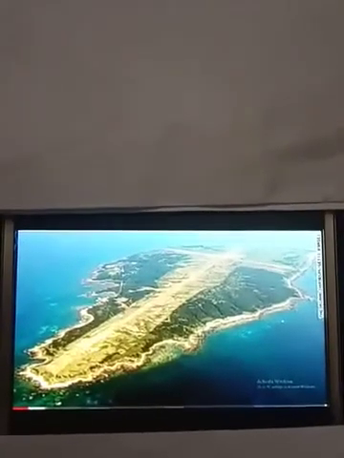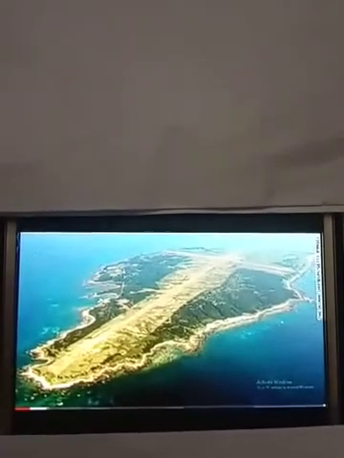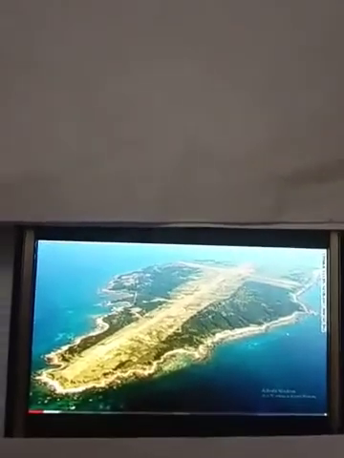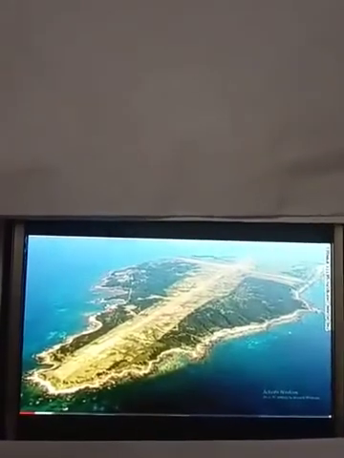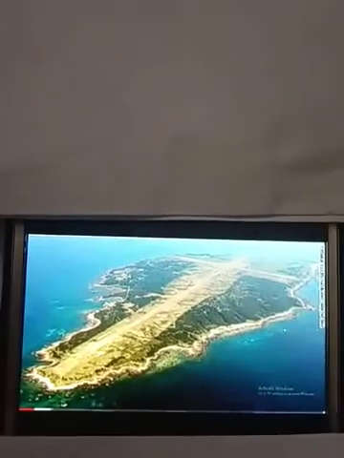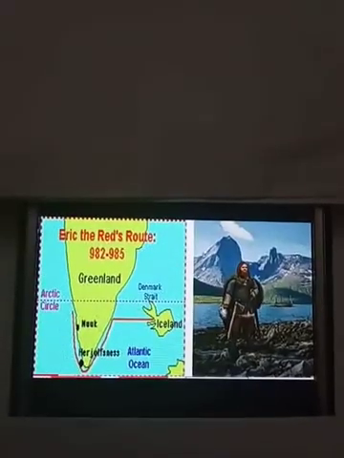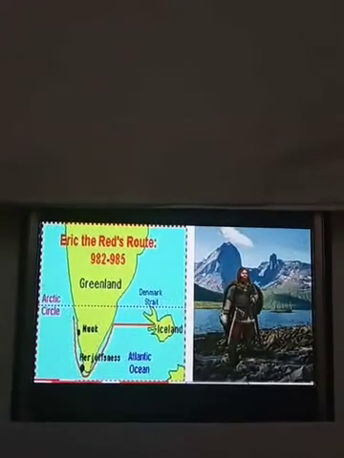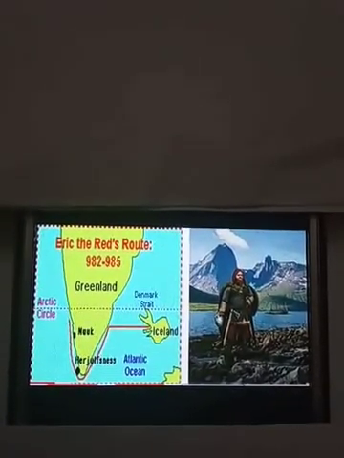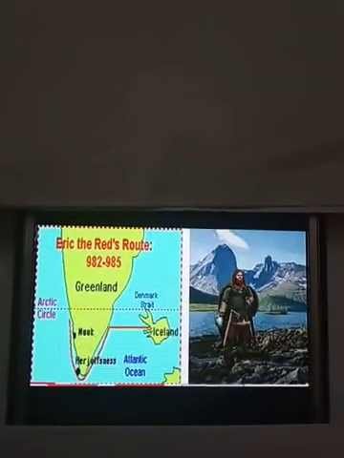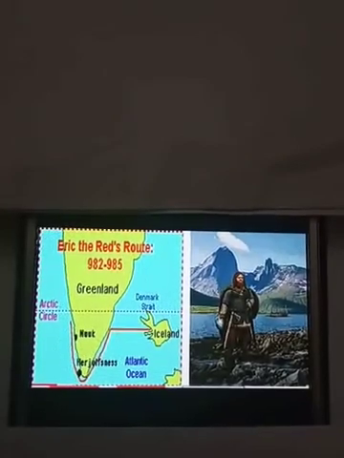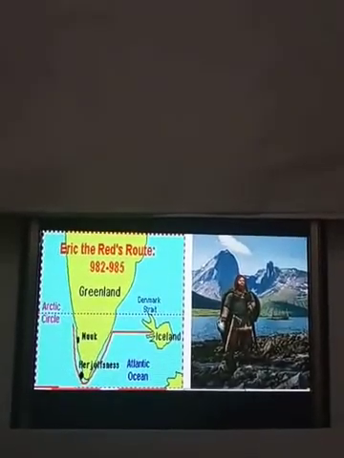Students, what is an island? An island is a region where all four sides of the land are covered by water. The image we are seeing in the video is an island which is covered on four sides by water. So who found Greenland for the first time? Students, Eric the Red found Greenland for the first time in the Arctic region. He is the person who found this region first. What is his name? Eric the Red.